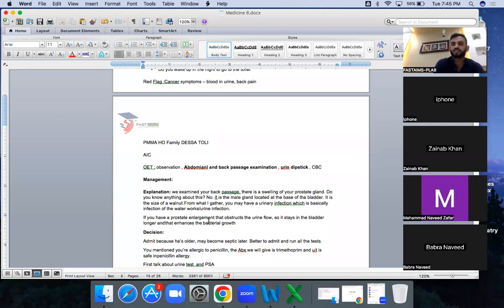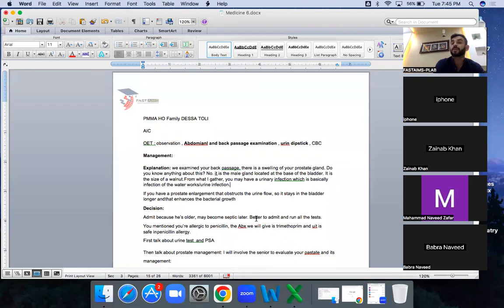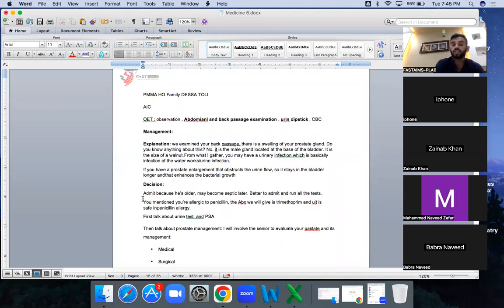If you have an enlarged prostate, that's obstructing your outflow. That's causing the bacterial growth over there. What is your decision? Because this is an older person, you need to admit the patient. Similarly, for the methotrexate patient, who is an older patient, you need to admit the patient, run a couple of tests, and start IV antibiotics.